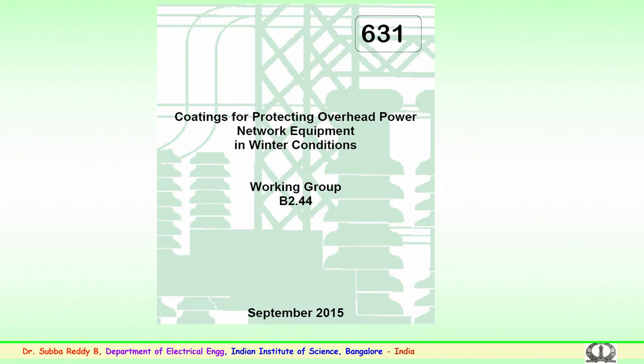We will discuss the importance of coatings, where there is a necessity for coatings, and what types of coating methods are being recently employed, in particular for insulation. Briefly we will also look into the conductors, but the main target will be insulator coatings, the various types which have been implemented for better performance of overhead power insulators, particularly ceramic, glass or polymer type insulators.